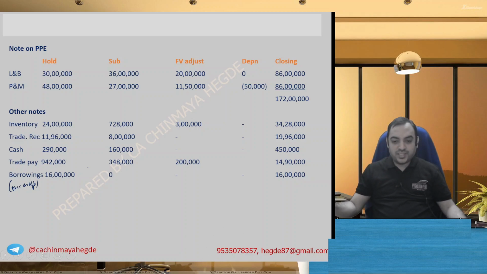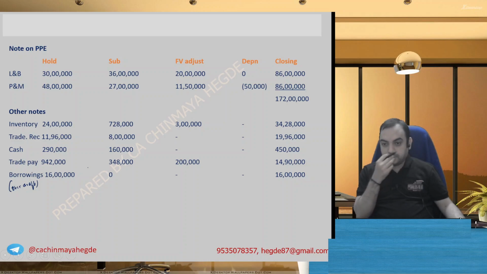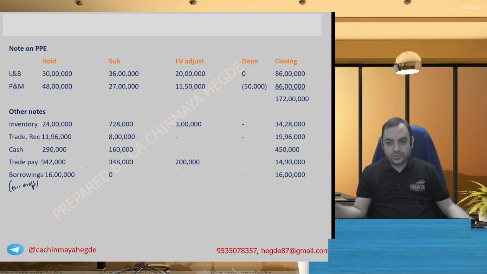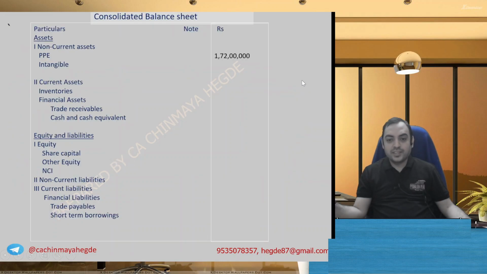Okay, let's go to balance sheet. PPE, we have done the note, 1.72 crores. Yeah, 1 crore 72 lakhs. Intangible, nothing, no goodwill.